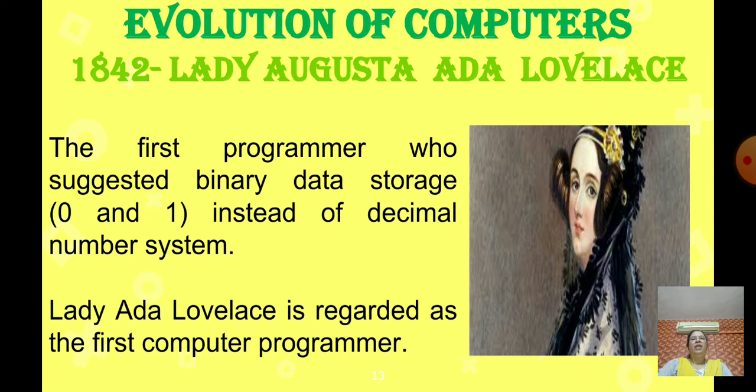Lady Ada Lovelace is regarded as the first computer programmer. So what is a computer program? What do you mean by program? The program means a set of instructions together. If you have written a set of instructions together, that is a program.